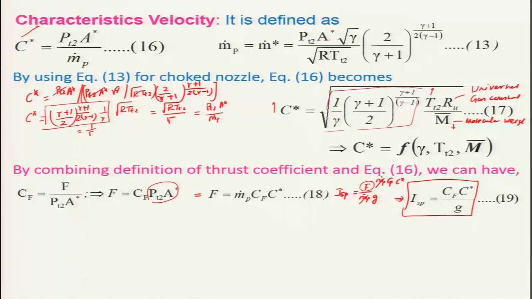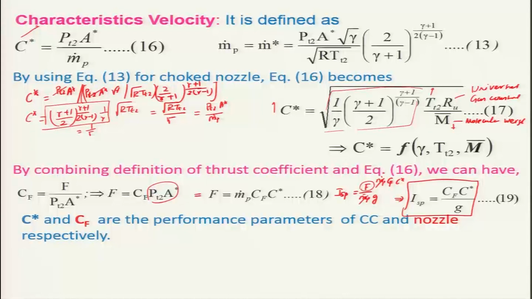One way of obtaining the Cf value is from experiment, which will be the actual one, and another way is calculating Cf from theoretical analysis by making a lot of assumptions, considering the flow to be isentropic, one dimensional and steady, which we have already made.